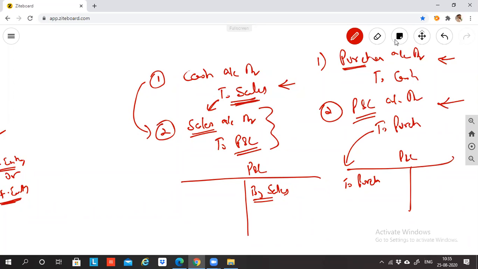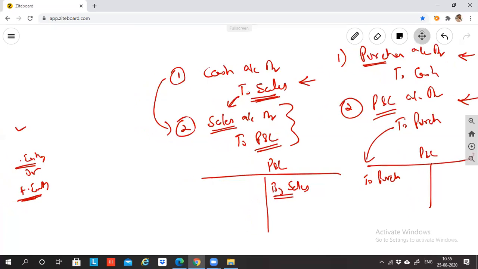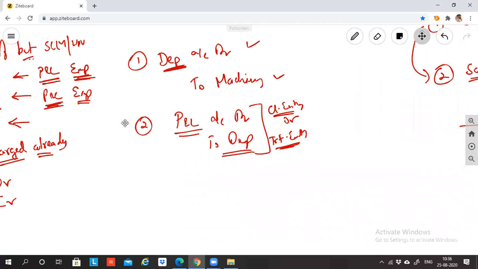This is a concept which is there in your 11th standard. In the same way, when you record depreciation, the entry is depreciation to machinery. So when I prepare P&L, can I say depreciation comes here? You put to depreciation in P&L. In P&L, when depreciation is put, does it come in debit or credit side? In debit. How did it come in debit? If you only pass depreciation to machinery, by depreciation will come here. So unless you pass a transfer entry or a closing entry, depreciation will not come to P&L.